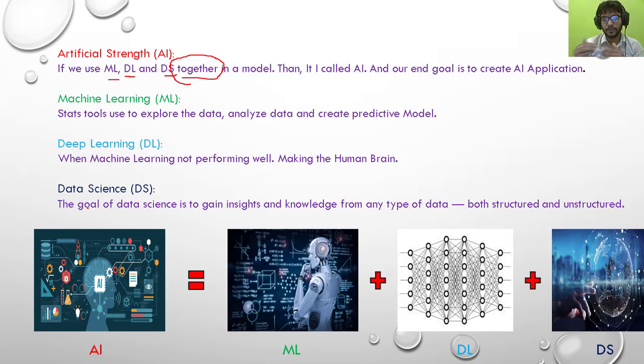Okay, it will go inside the data. So it is to know what the data wants to say to us. This process is going to be in data science. And you also know that data science and machine learning are both related to each other. There is no major difference between them. Here the difference is only that in data science we are not going to make any predictive model. Either we analyze the data, we should know what the data wants to say to us.